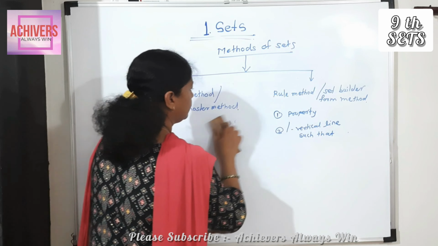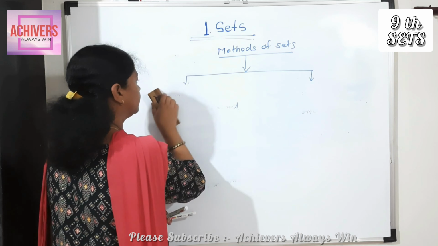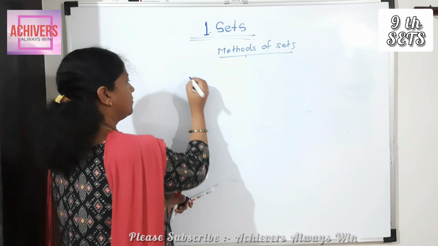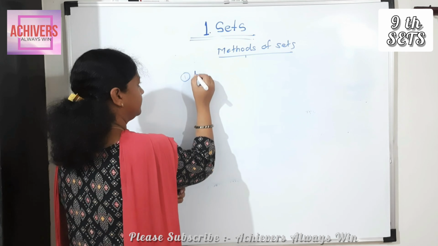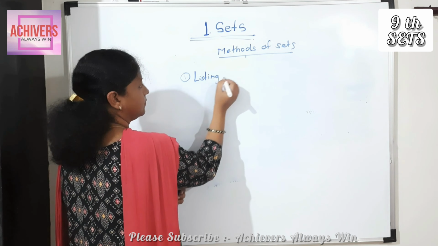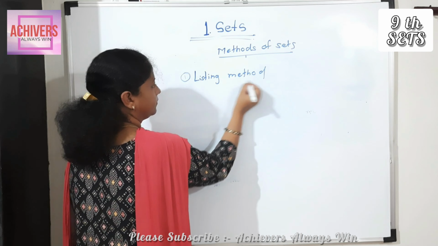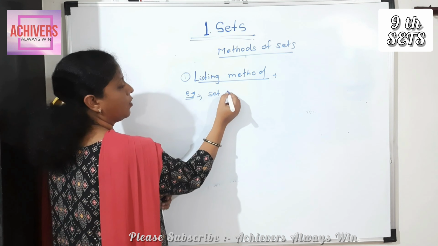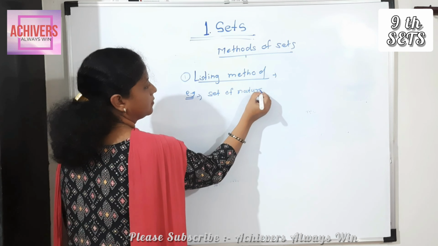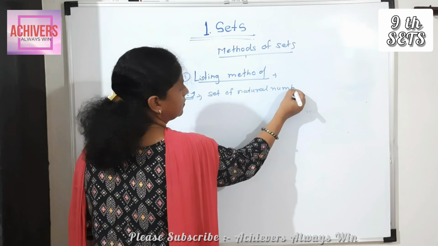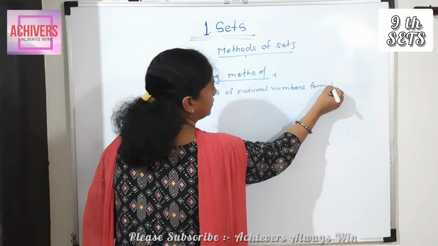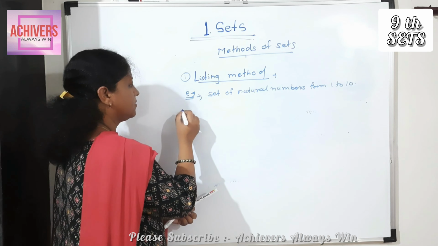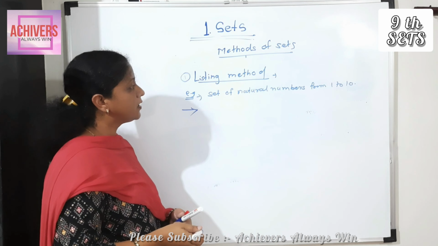One of the example for this. First, listing method. Example. Set of natural numbers from 1 to 10. Then we write the answer. For which method we write?